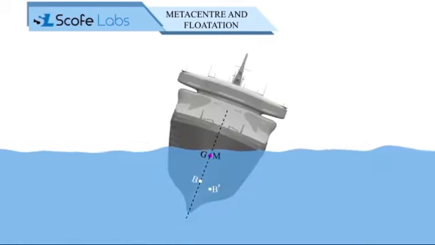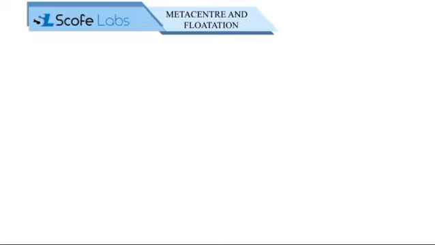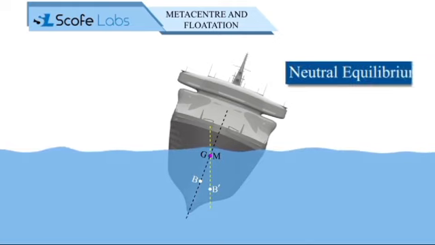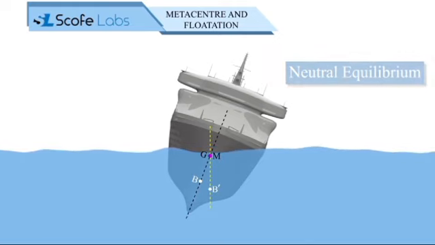When the metacenter point M coincides with the center of gravity G, the weight of the body and the buoyant force become collinear and pass through the same line of action, due to which the body neither returns to its original position nor increases its displacement; it remains in that tilted position. Thus, this body is said to be in neutral equilibrium.